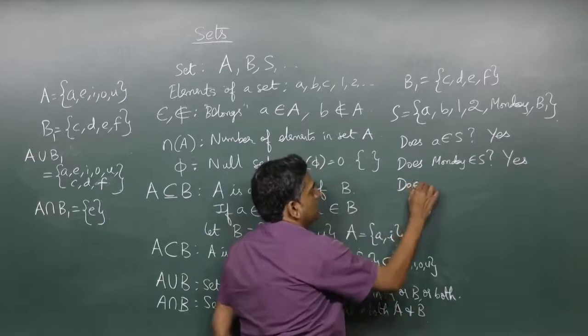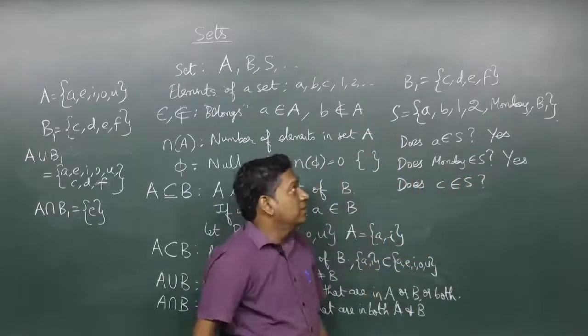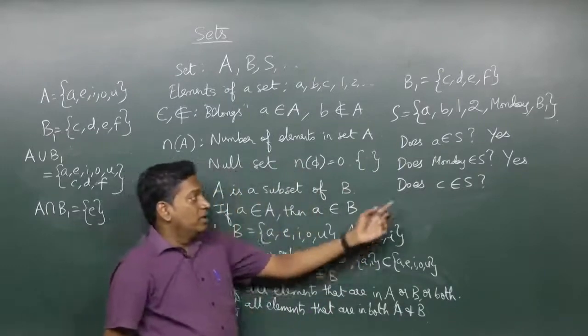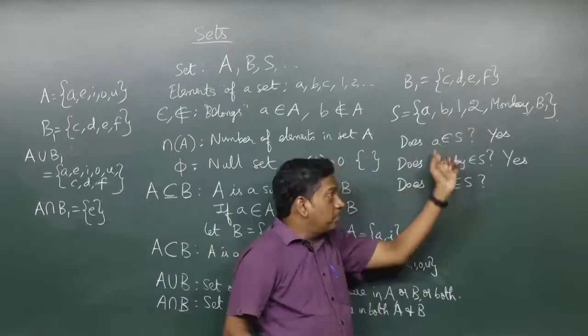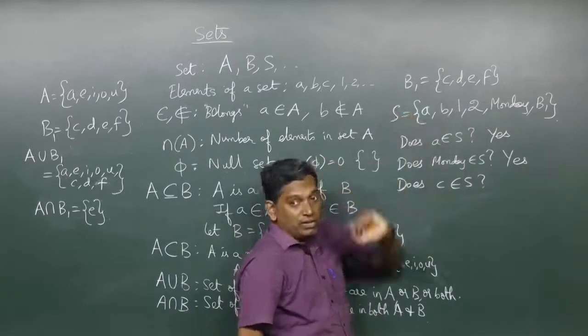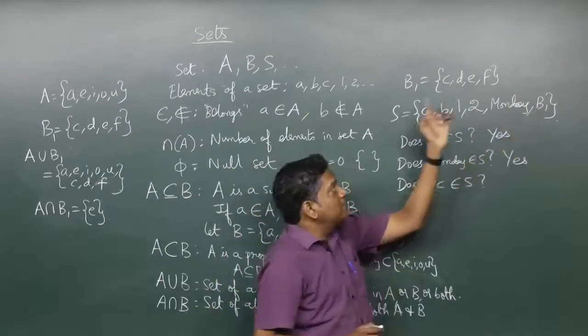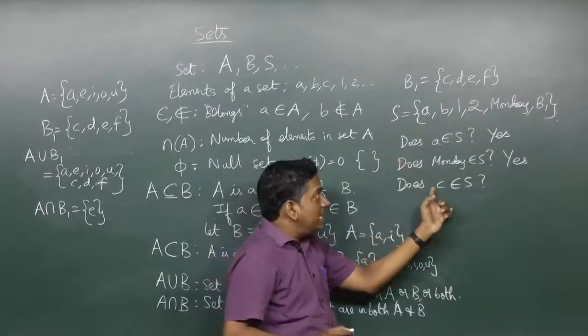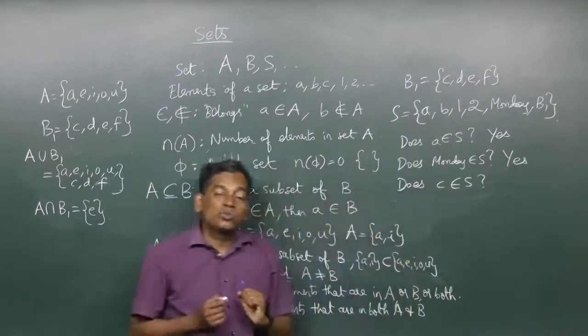Now, the next question obviously would be, does C belong to S? C is not directly listed in S, but C is an element of B1. So if we ask the question, B1 is a part of S, C is a part of B1, so what would you think the answer to this question would be?